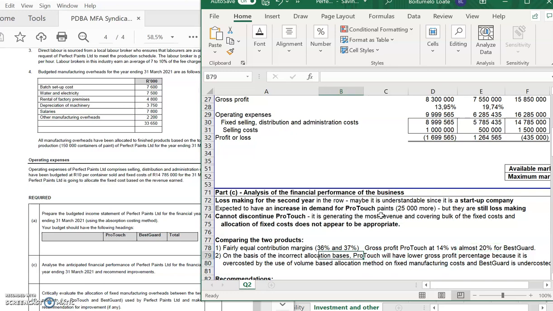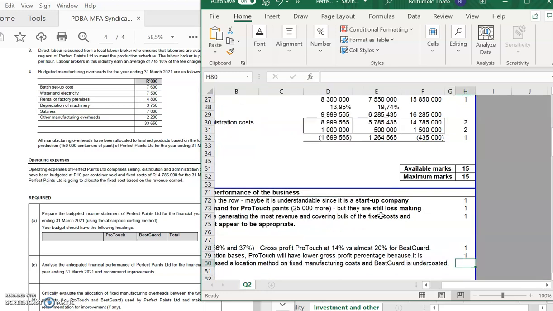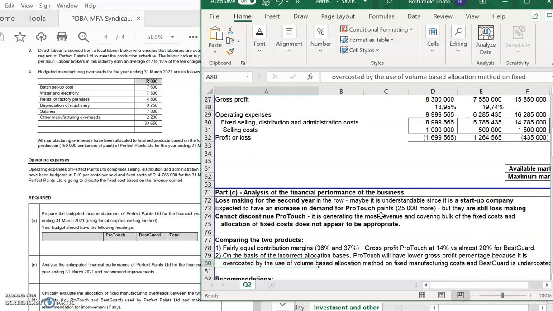So you also needed to mention the fact that ProTouch will have a lower gross profit because it is overcosted, because of the use of a volume-based allocation rather than any other types of cost drivers that they can use to allocate it. And therefore, BestGuard is undercosted. And if you were to complete a contribution margin, looking at your variable costs on each, your variable contribution margins, your contribution margin on both would be around 36-37%. So your gross profit figure is clearly very distorted because of the incorrect allocation basis.